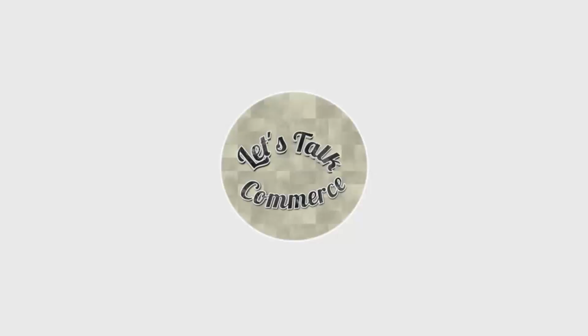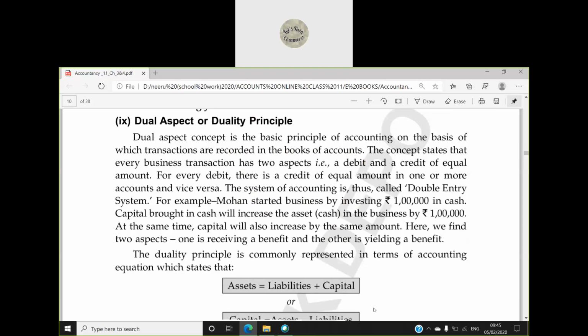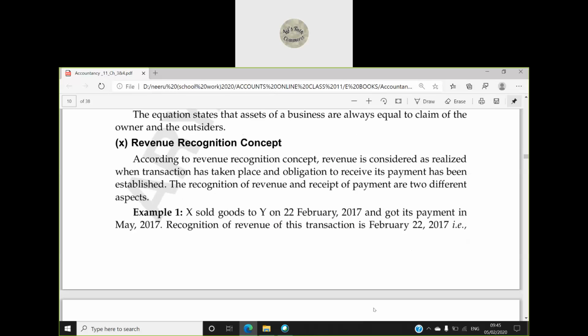Now coming to the revenue recognition concept. The revenue recognition concept says that revenue is considered as realized when the transaction has taken place and the obligation to receive its payment has been established. It is just like the accrual basis of accounting which we discussed, that we are not focused on when the money will be actually received or when we are actually paying the cash.